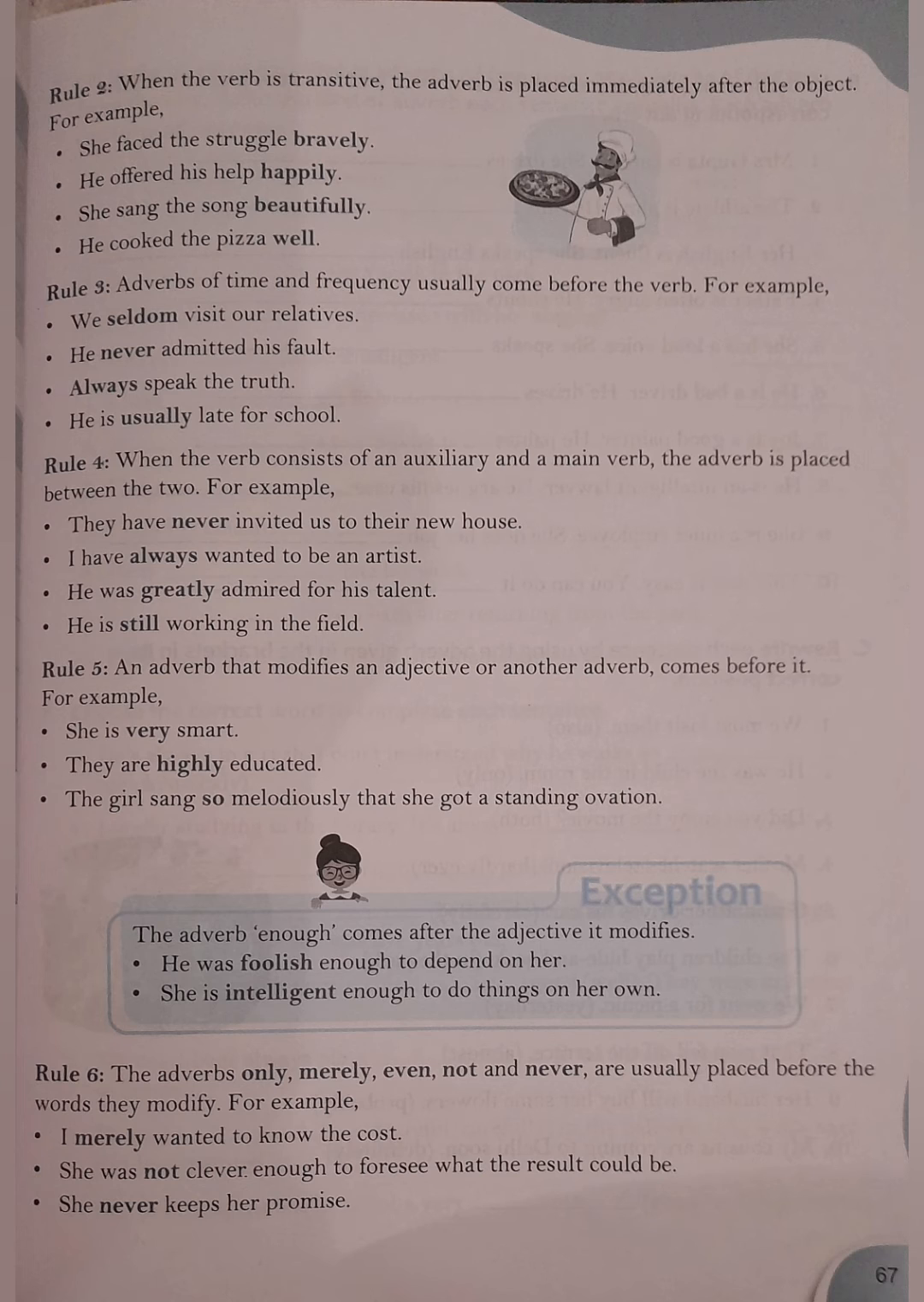The adverb enough comes after the adjective it modifies. He was foolish enough to depend on her. She is intelligent enough to do things on her own. So the adverb enough always comes after the adjective it modifies. Got it? Now rule number 6.